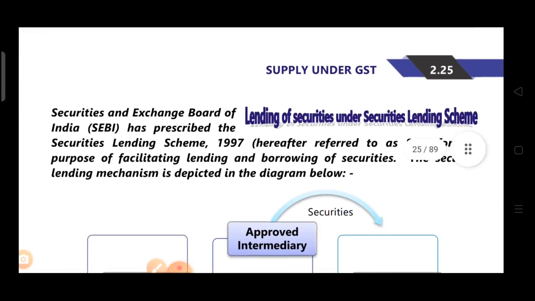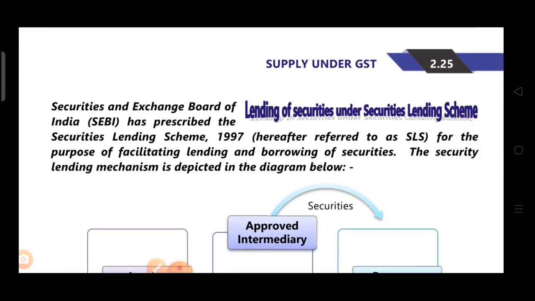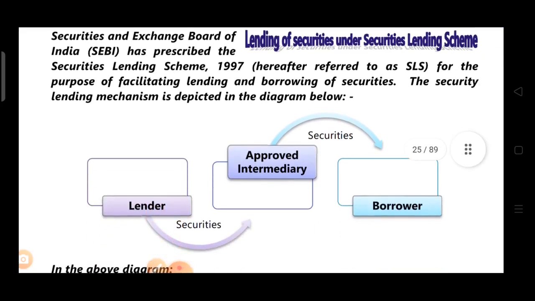Now, next topic. The next tax implication is about lending of securities under the securities lending scheme. The Securities and Exchange Board of India, that is SEBI, has prescribed the Securities Lending Scheme, 1997, hereafter referred to as SLS. In short, the scheme is known as SLS, for the purpose of facilitating lending and borrowing of securities. The securities lending scheme is depicted in the diagram below.